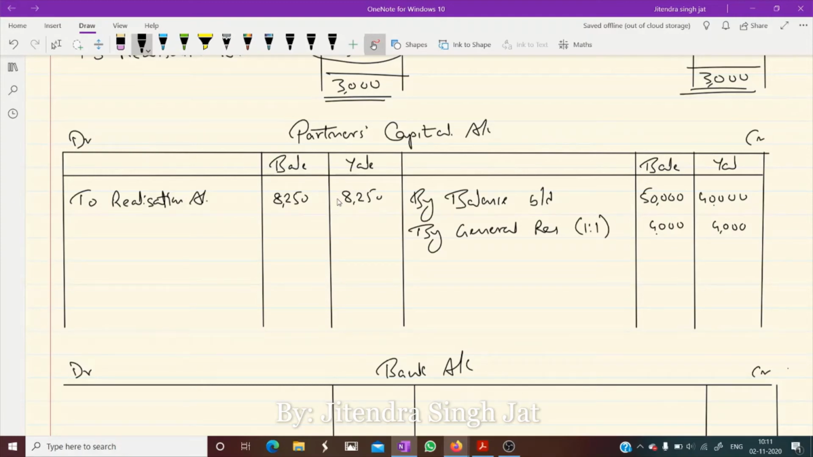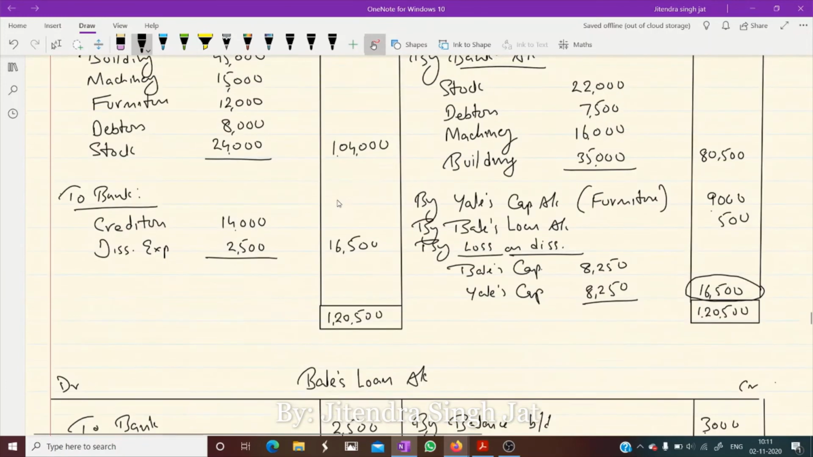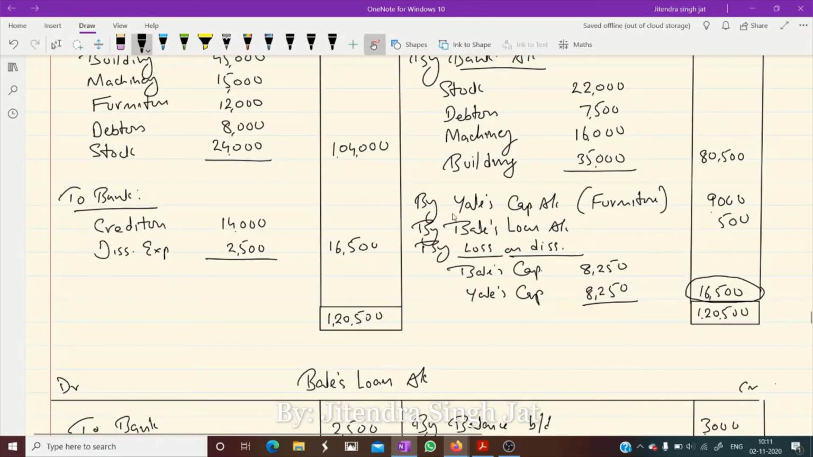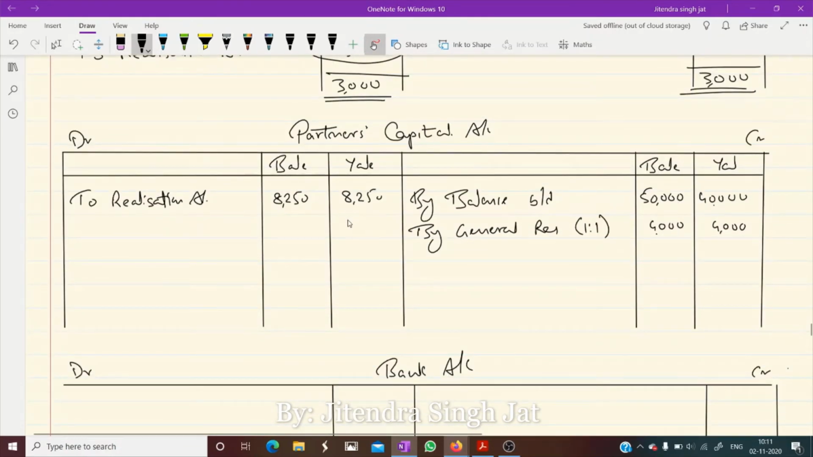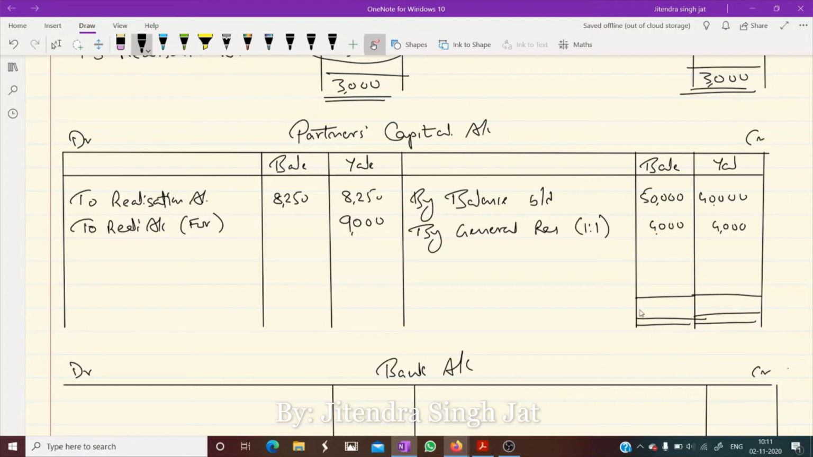Now you can see, dear children, here it is mentioned in credit side by Yale's capital is written. Yes or no? By Yale's capital. It means Yale's capital must be debited by 9,000 for furniture. Okay. So Yale's capital account will be debited by 9,000 for furniture. We write here to realization account for furniture. 9,000 is debited. Okay. Let's see. Everything is over. Do the total. So here it will come 54,000. Here it will come 44,000.